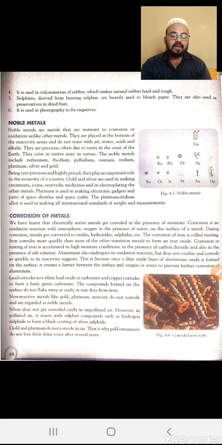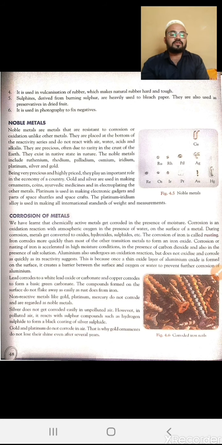There are some non-reactive elements like gold, platinum, and mercury, which do not corrode and are regarded as noble metals. Silver does not corrode easily in unpolluted air, but in polluted air it reacts with sulfur and sulfur compounds, and it forms a black coating, which is called silver sulfide. Gold and platinum do not corrode, therefore they are used widely in making jewelry and ornaments, and they give us a shining property for a long time, for years.